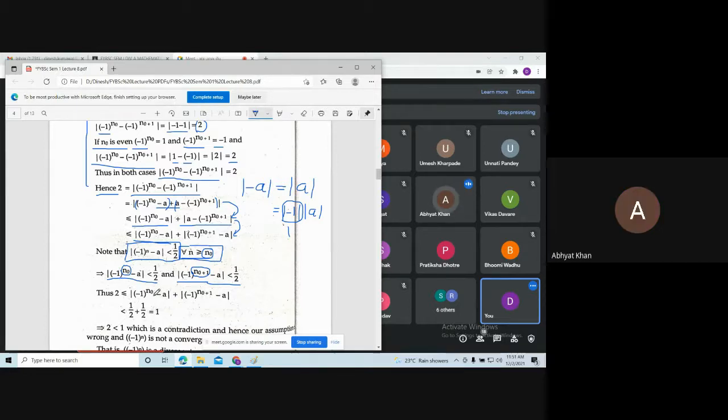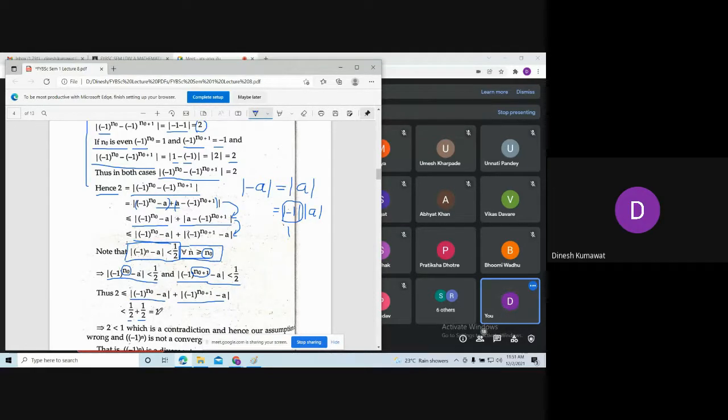Yes, sir. Okay. Now what we know, this modulus is less than 1 by 2 and this modulus is also less than 1 by 2. Now, what is the addition of 1 by 2 plus 1 by 2? 1.